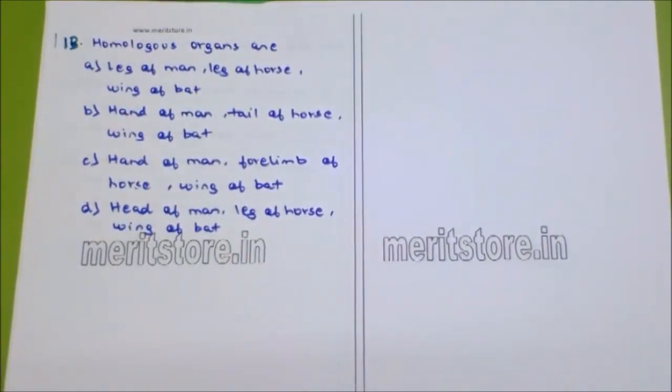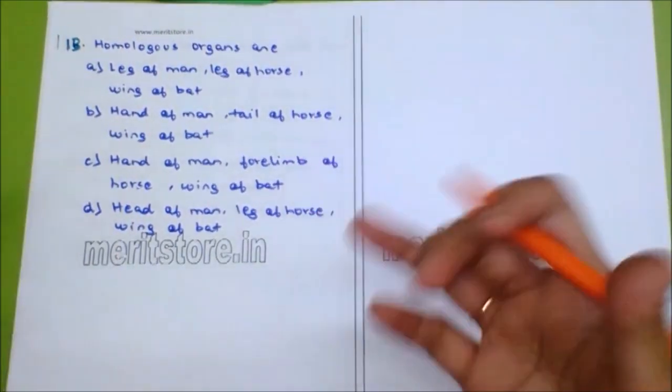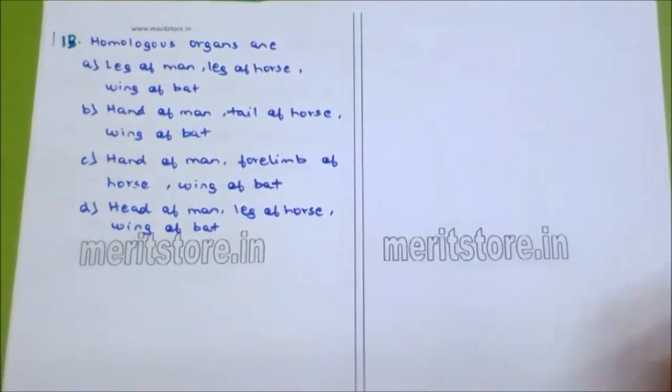Homologous organs are dash. So the examples are: leg of man, leg of horse, wing of bat; hand of man, tail of horse, wing of bat; hand of man, forelimb of a horse, wing of bat; head of man, leg of horse, wing of bat? It cannot be head of man because head of man consists of skull. So we are talking about all bones. Homologous organs means they are same in structure.